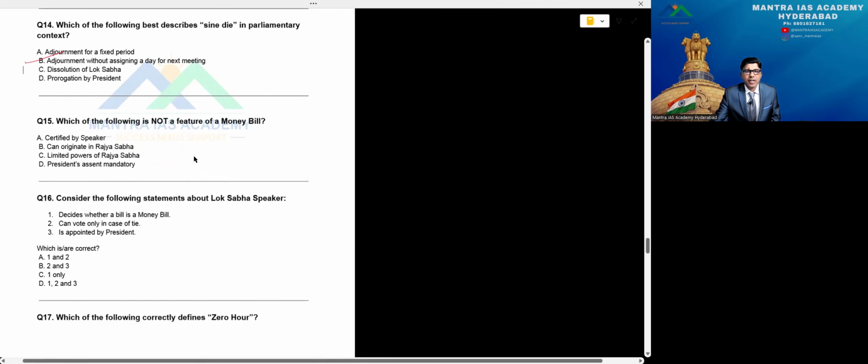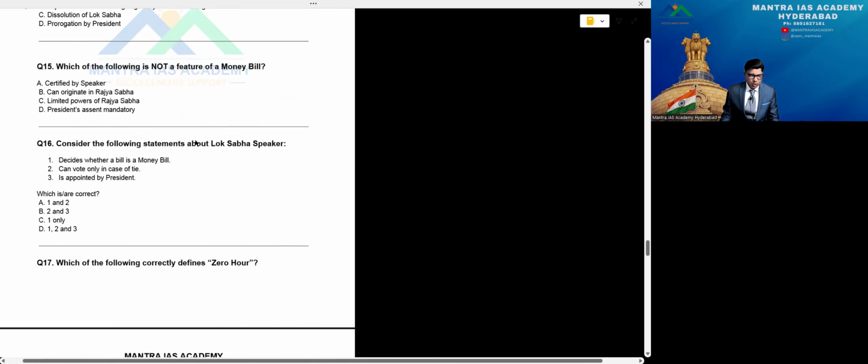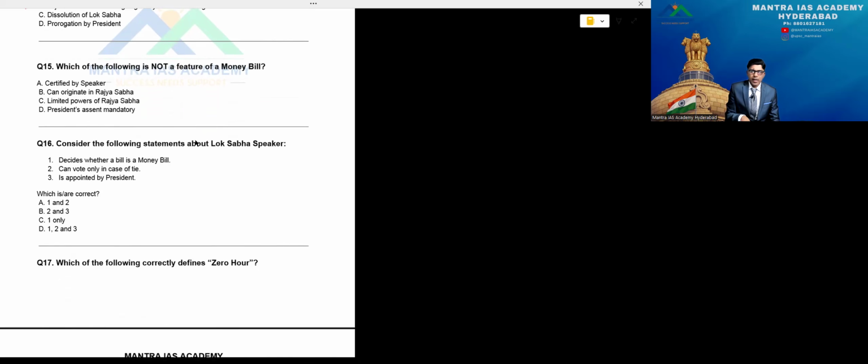Which of the following is not a feature of a money bill? Practically, the Speaker has to approve that it is a money bill. Who has the right to describe this as a money bill or not? That's the Speaker's role. If you attend my constitutional law and Indian polity classes, you can get full clarity upon this.